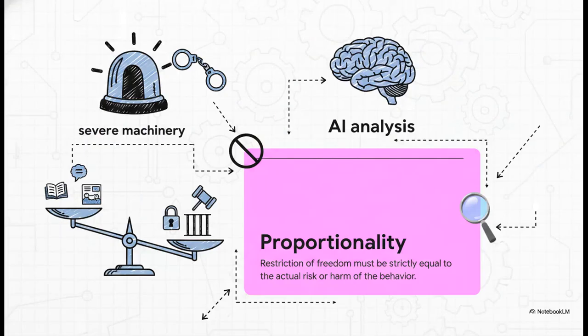And the ultimate failure identified by the AI models across all frameworks is the violation of that third step, the proportionality principle. The restriction of freedom has to be strictly equal to the actual harm. By deploying the severe machinery of criminal law and actual imprisonment just to address the sharing of online comics and academic theorems, the AI concludes the state's response was vastly disproportionate to any perceived risk.